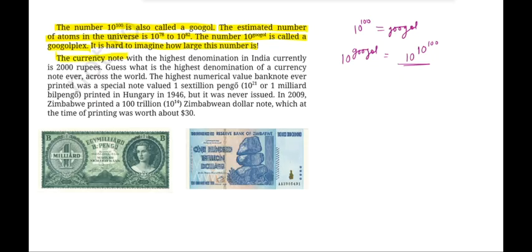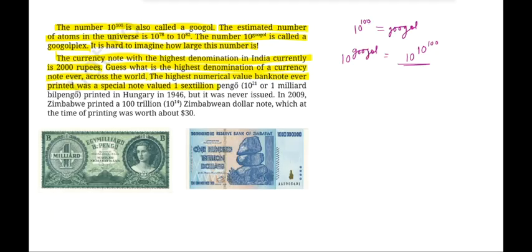Now the currency note with the highest denomination in India currently is 2000 rupees. The biggest note used in India is the 2000 rupees note. Guess what is the highest denomination of the currency note ever across the world? The highest numerical value banknote ever printed was a special note valued at 1 sextillion.